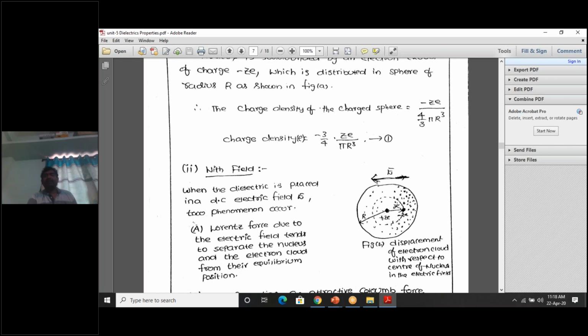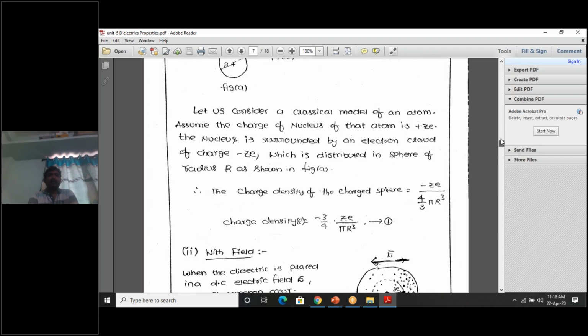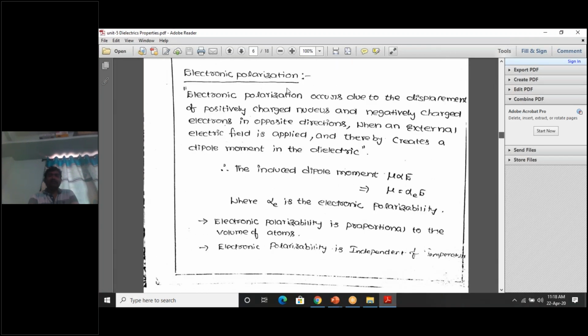So formation of an electric dipole due to the displacement of electrons is called what? Electronic polarization. So why is it named electronic polarization? Electronic polarization occurs due to the displacement of positively charged nucleus and negatively charged electrons in opposite directions, forming an electric dipole. But in reality, the center of positive charge, the nucleus, doesn't move; only electrons will displace. That's why it is called electronic polarization.